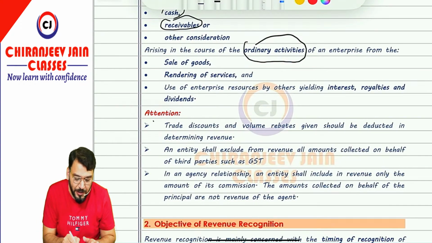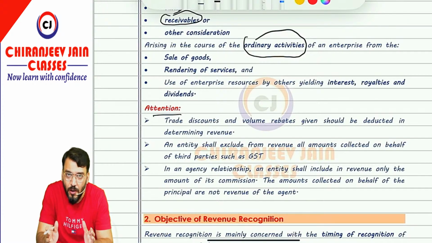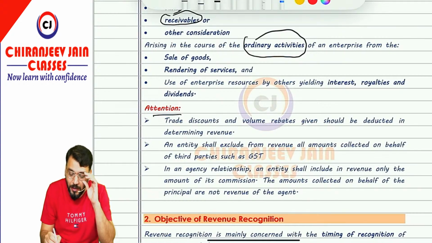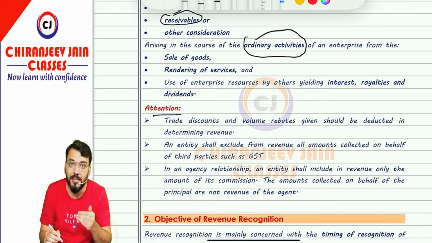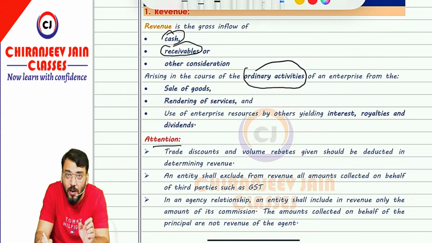Now some clarification has been given regarding trade discount or rebate. Any discount given on trade date is known as trade discount. So right now we are discussing trade discount, not cash discount. Any trade discount or volume rebate should be deducted in determining revenue. Therefore the gross inflow is after deducting trade discount and volume rebate. Suppose 100 is the invoice price, from that we deduct trade discount. The amount after deducting trade discount will be your revenue.